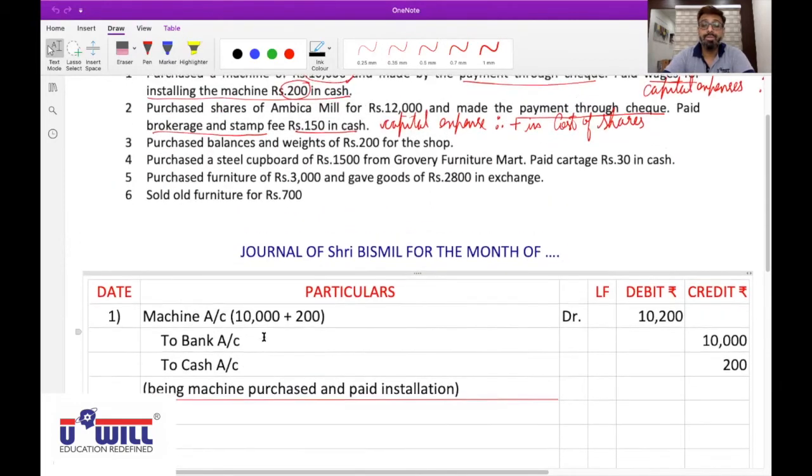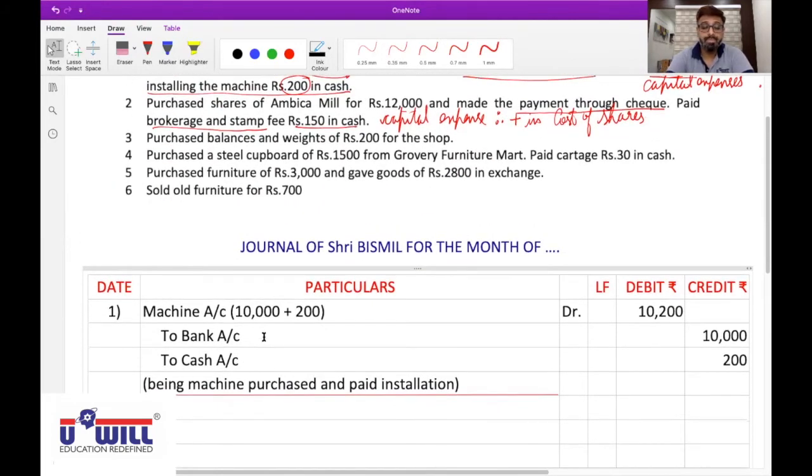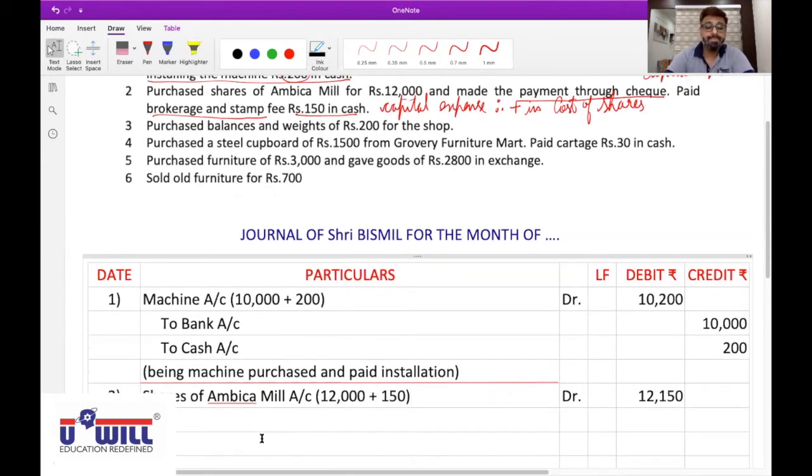Name of account: shares of Ambika Mill account, debit with 12,150. We have to add the brokerage also. So in brackets we write 12,000 plus 150. Did you all understand this?